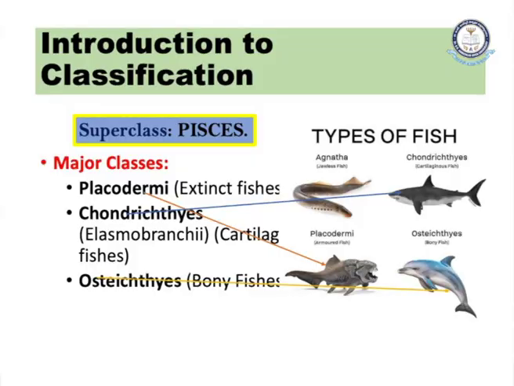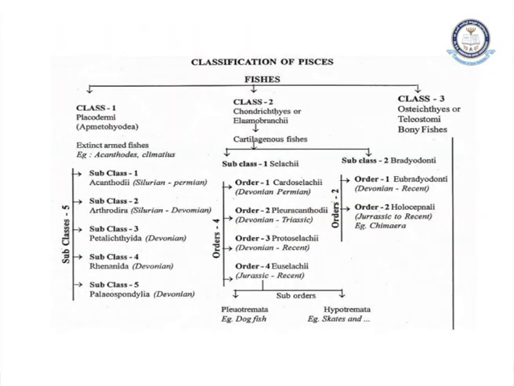And Osteichthyes: the word osteo itself means bone. In the preceding term, chondrichthyes, chondri means cartilage, and osteo means bone. So, cartilage will be smooth and bony will be hard. The Osteichthyes fishes are bony fishes, their endoskeleton will be hard. Here is a little more expansion of the classification as we discussed in the previous slides. Classes Placodermi, Chondrichthyes or elasmobranchii, and Osteichthyes or teleostomi.